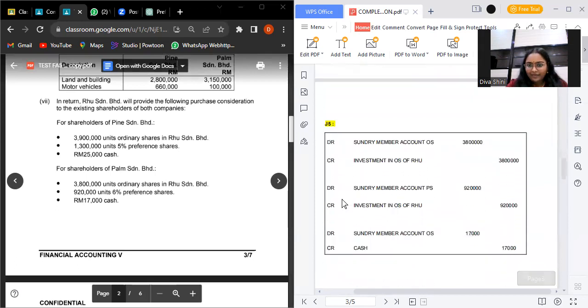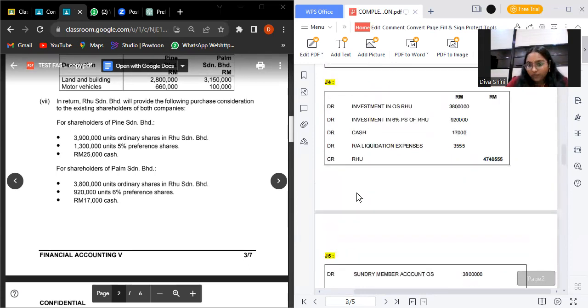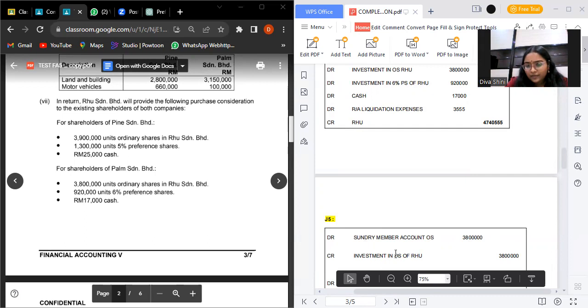So journal 5 is about sundry member account, which means we are releasing the amount to the respective owners. We transfer the amount to the respective owners. When we do journal 5, we should refer to journal 4. So the first one is debit sundry member account ordinary share 3,800,000, and credit investment in OS is 3,800,000.